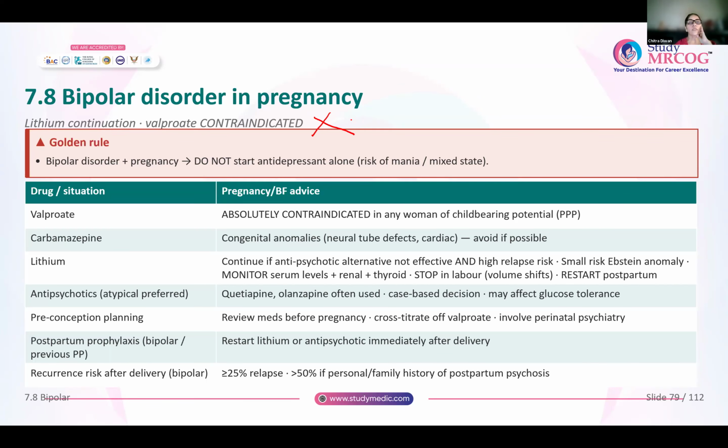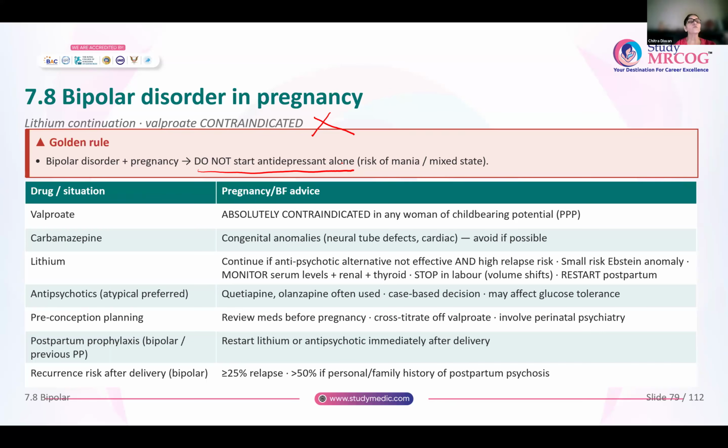Now, one golden rule that you have to remember: if there is a bipolar disorder in pregnancy, you will not start an antidepressant alone. You will always give a mood stabilizer. Why? Because if you give an antidepressant alone, there is a risk of mania or a mixed state. That means the bipolar could get exaggerated. So never give an antidepressant alone.